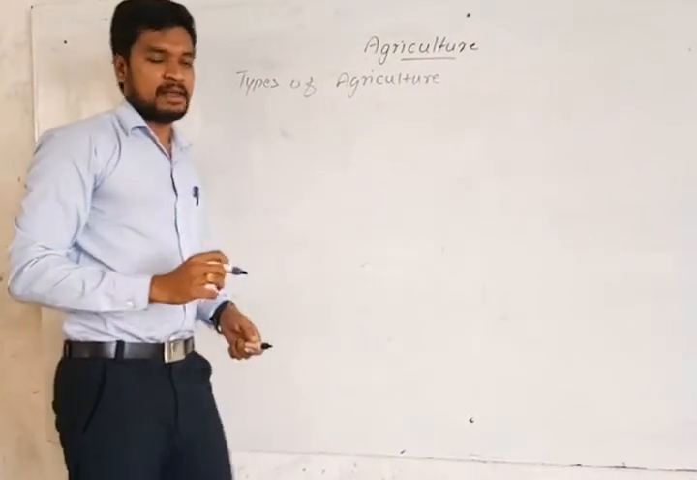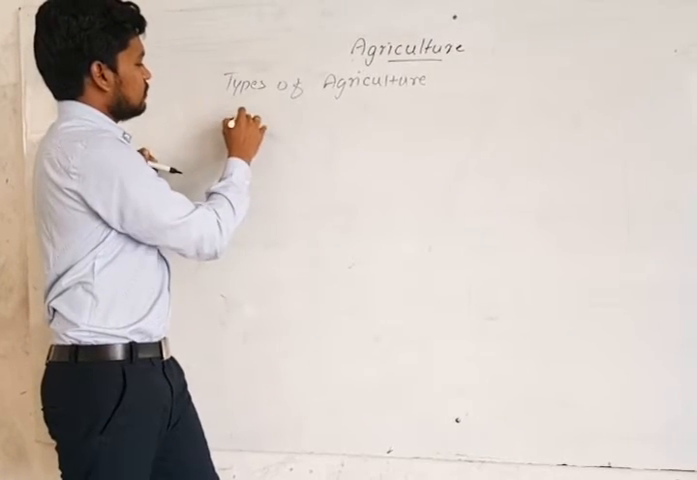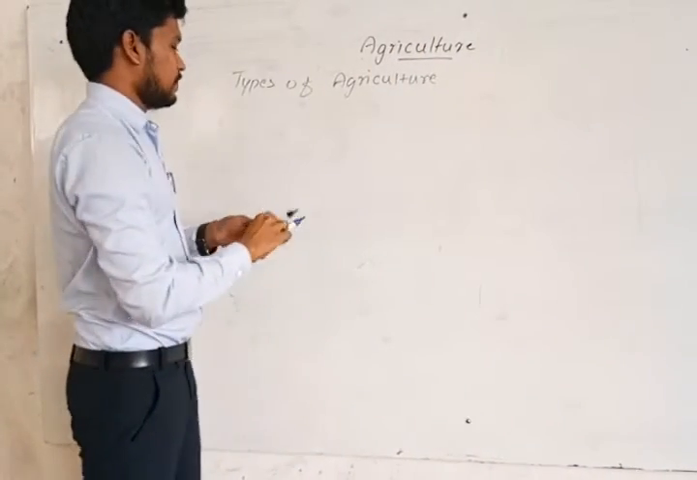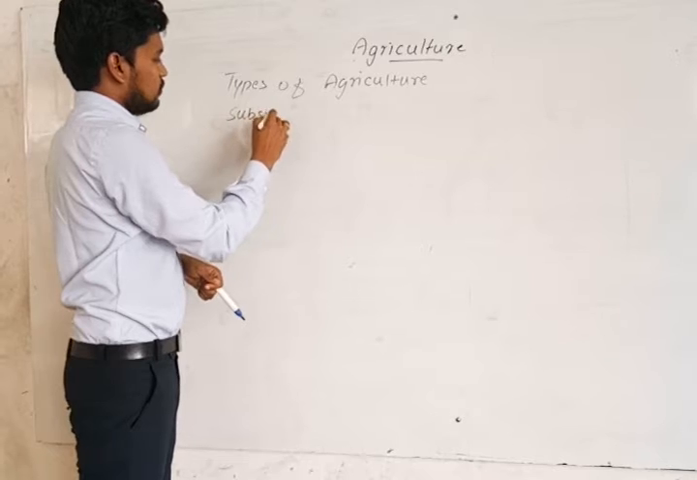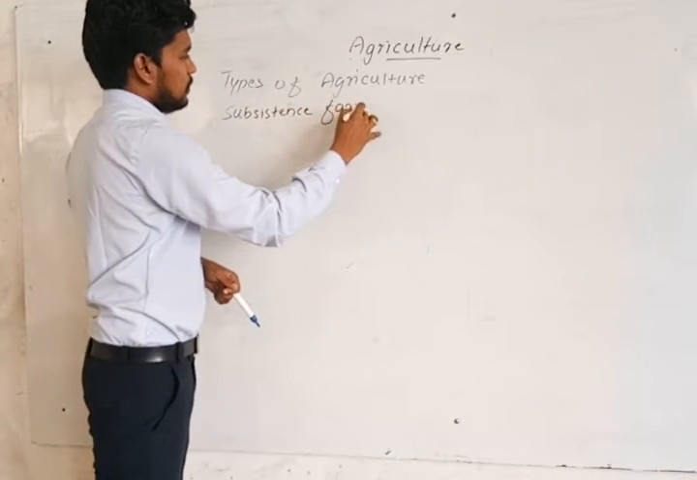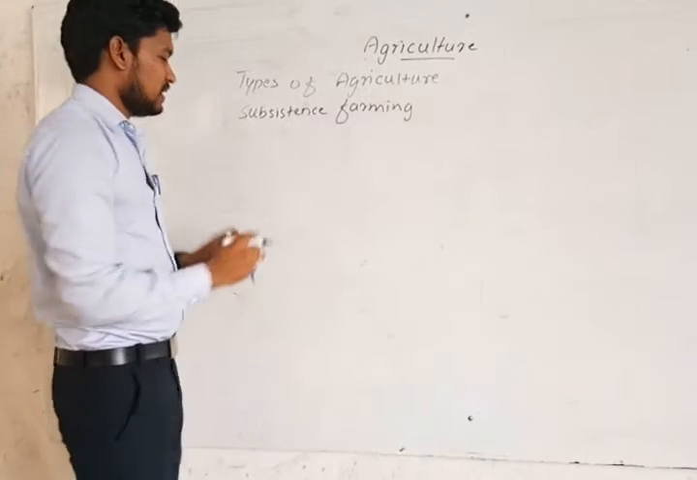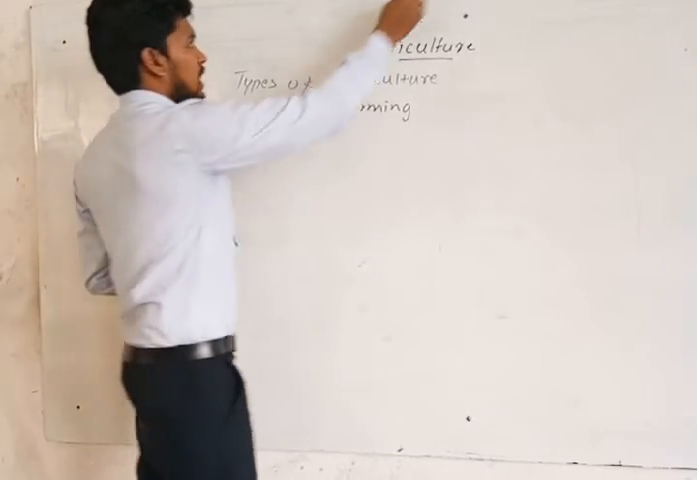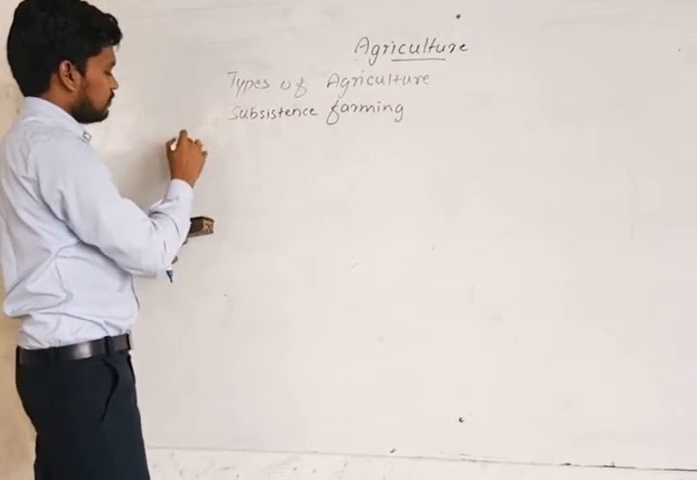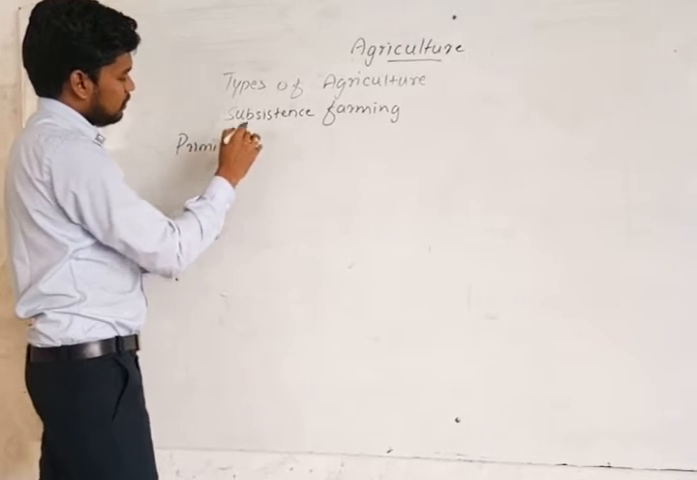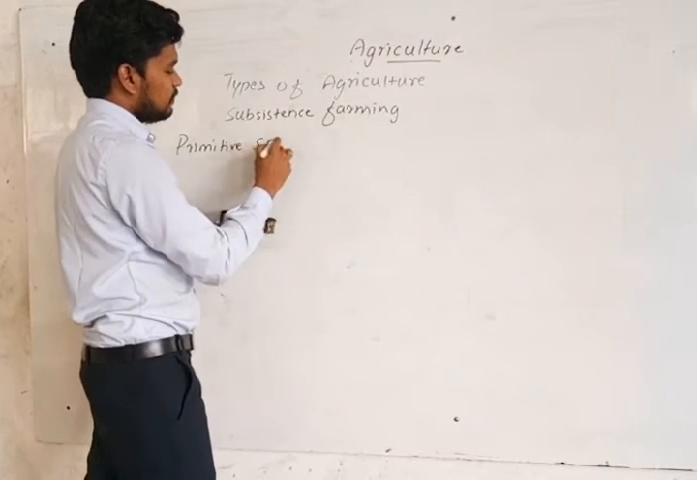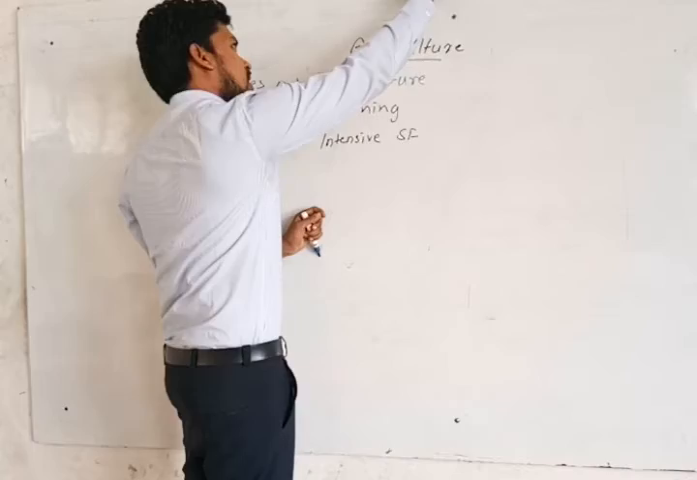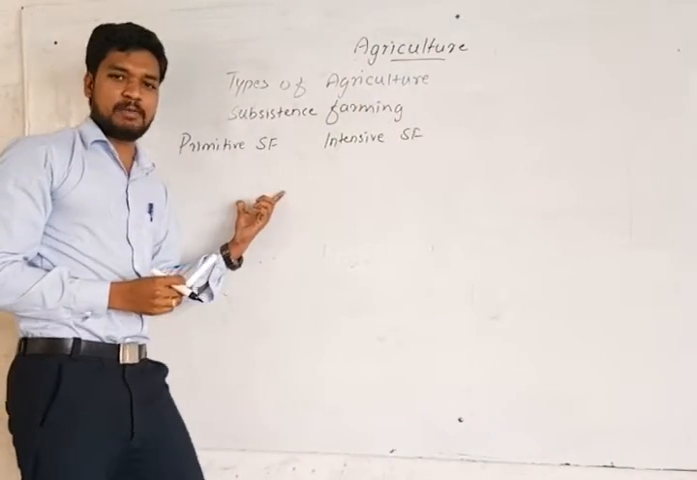Under subsistence farming we have two types: primitive and intensive. Left to right, first primitive subsistence farming, then intensive subsistence farming. Now I will briefly explain these two concepts, then I will write the points.